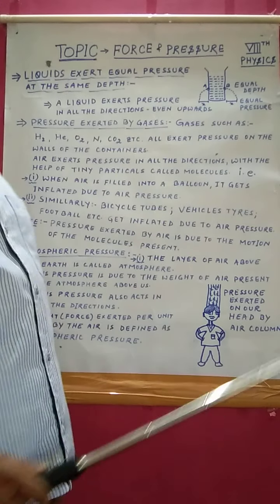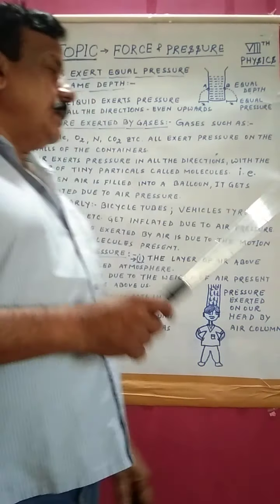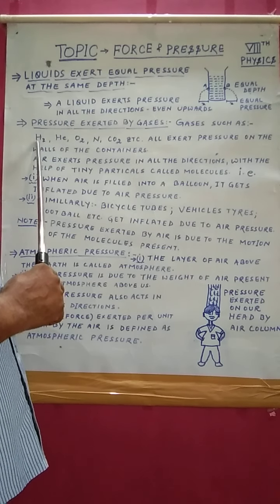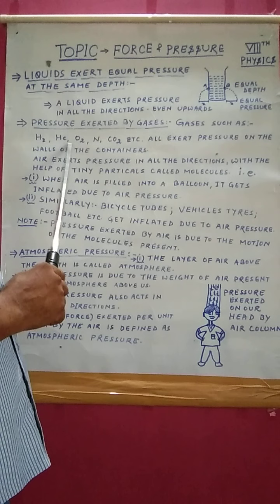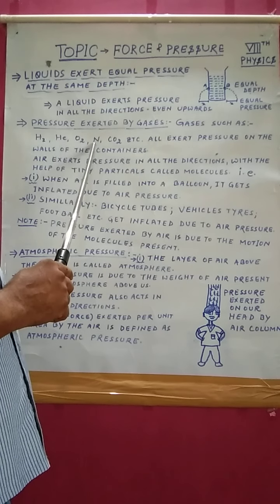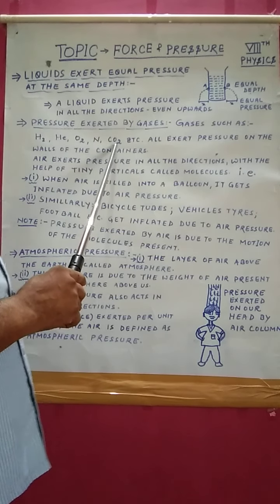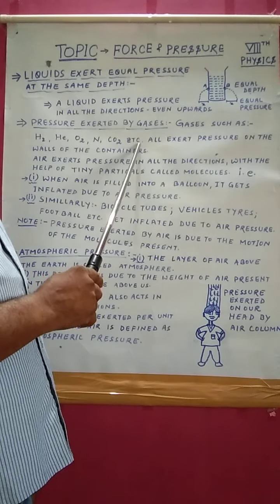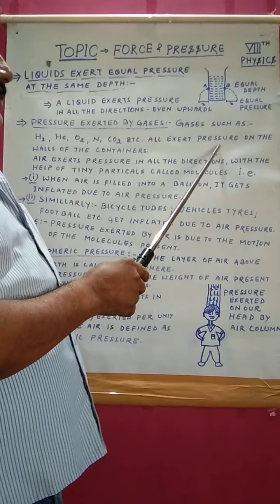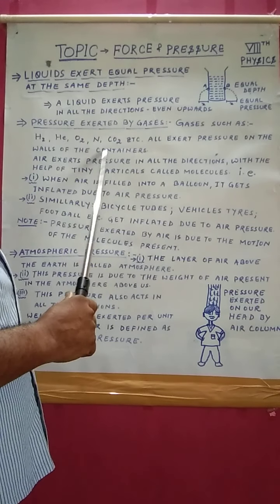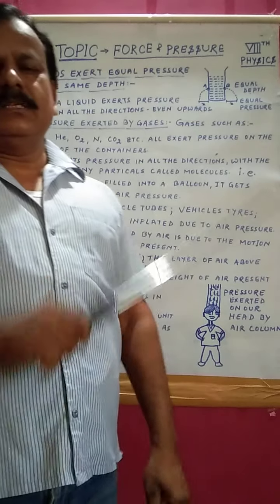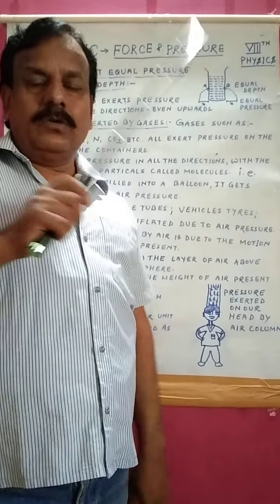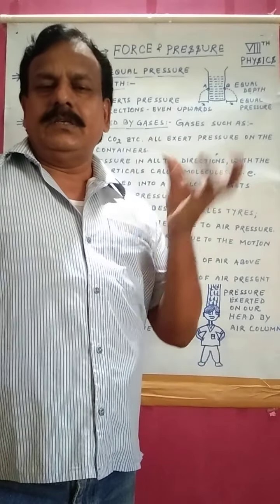Some gases, I have written the formula here: H2 stands for hydrogen, He helium, O2 oxygen, N nitrogen, CO2 carbon dioxide, etc. All these are gases. All these gases exert equal pressure in all the directions on the walls of the container in which they are kept.